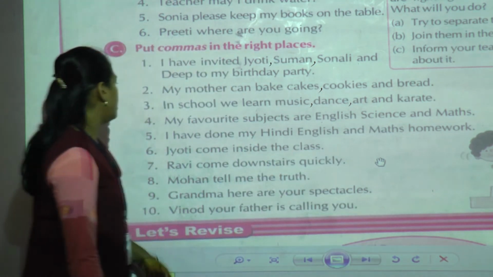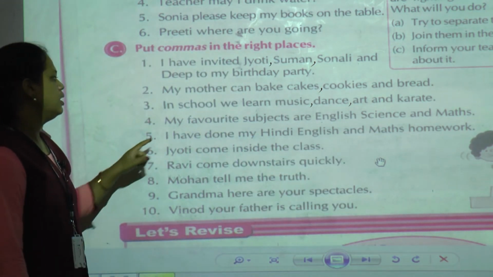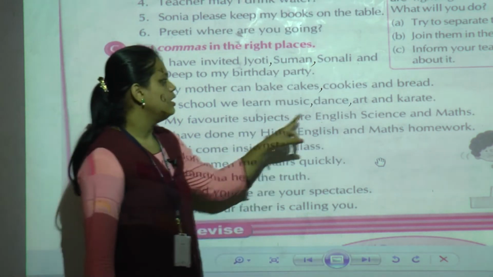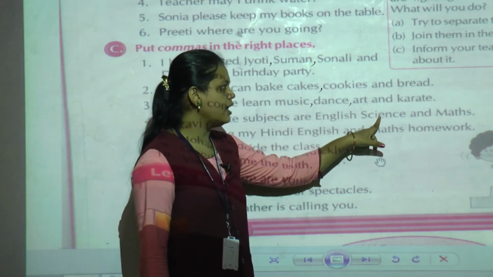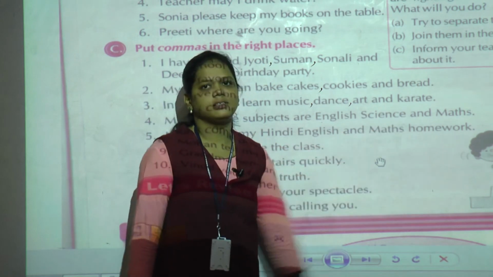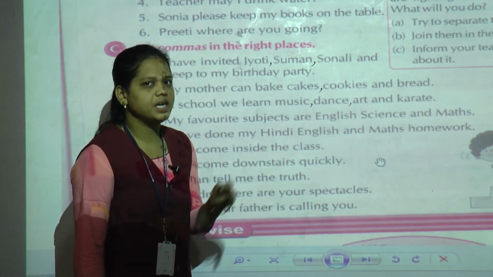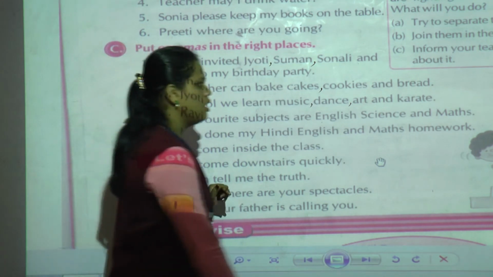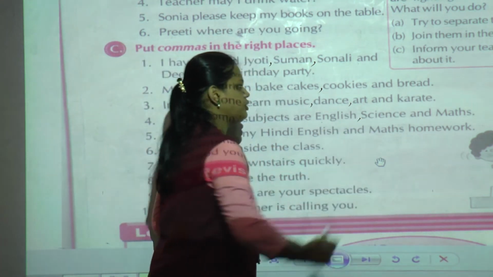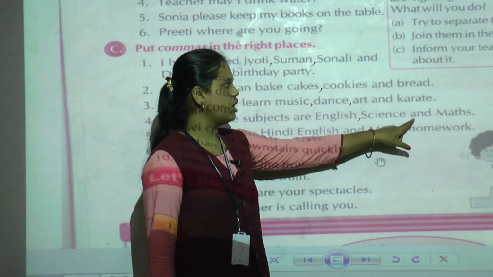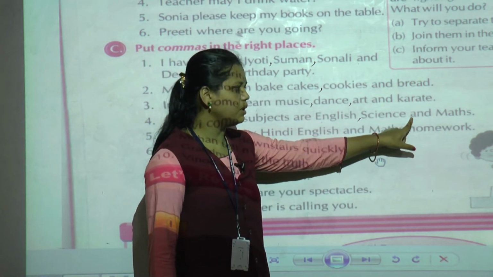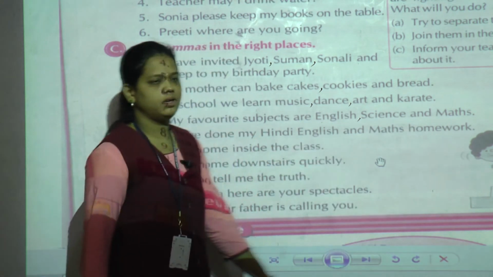Okay. Now fourth one, my favorite subjects are English, science and maths. See here subjects' names are given. So where we have to put the comma? After English. We are not going to put the comma here after science. Why? Because "and" is given.